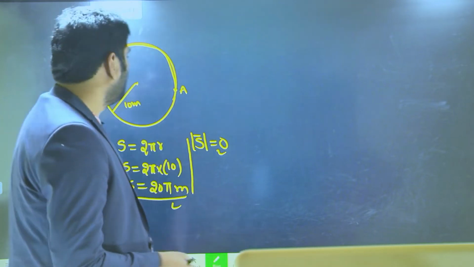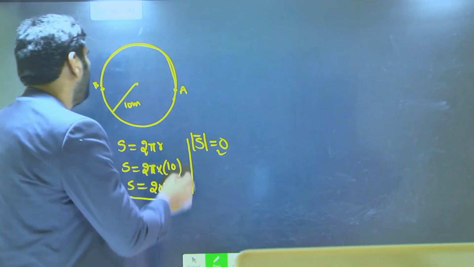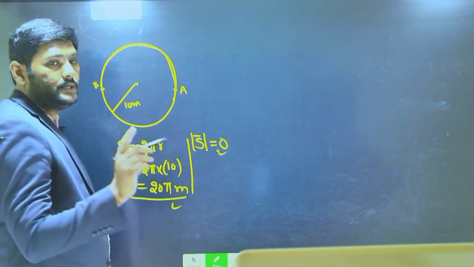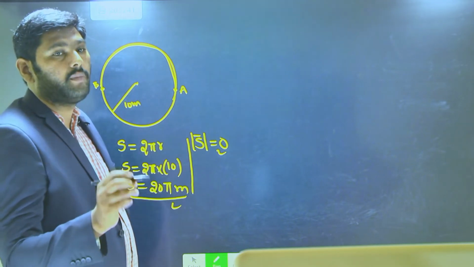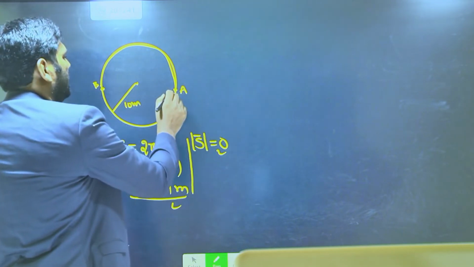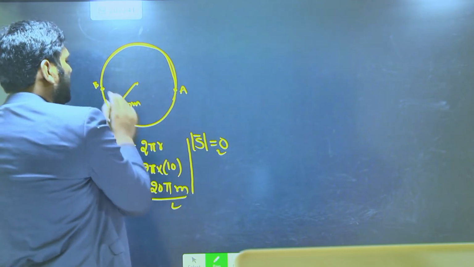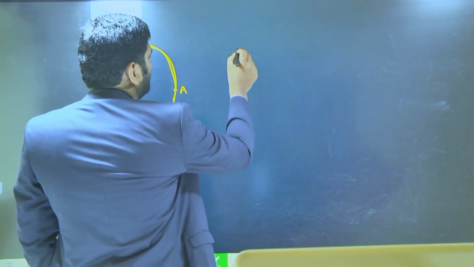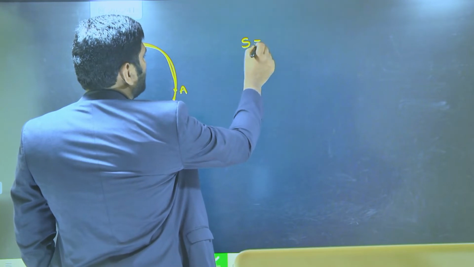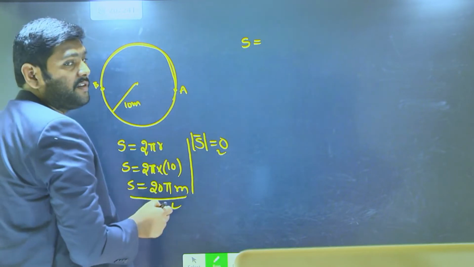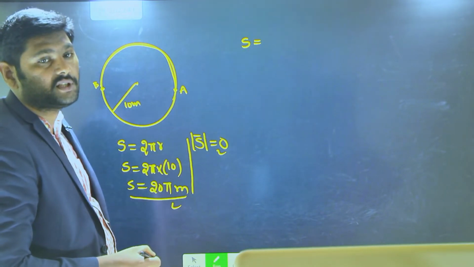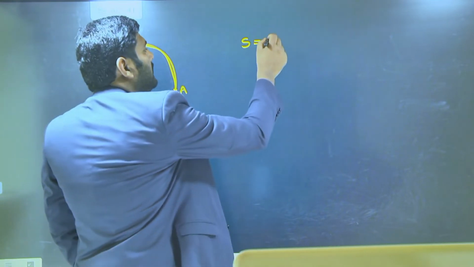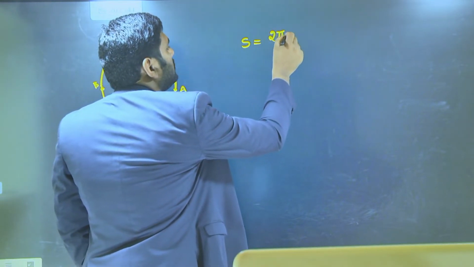Anyhow. Now, when he completes one half cycle, what is the distance and displacement covered by the person? See here, he started at A and reached B. So in this case, let me take distance as S. That is nothing but half of the circumference. Half of the circumference I can write as 2 pi r by 2.